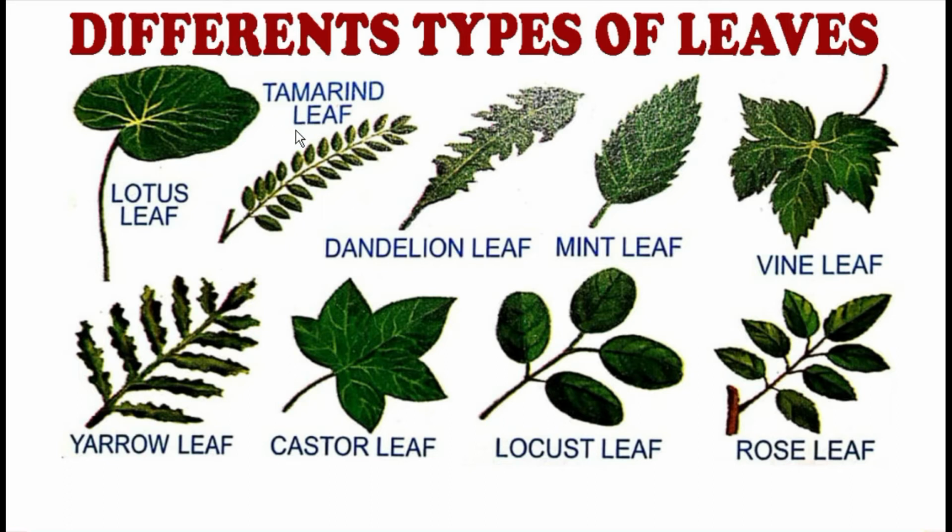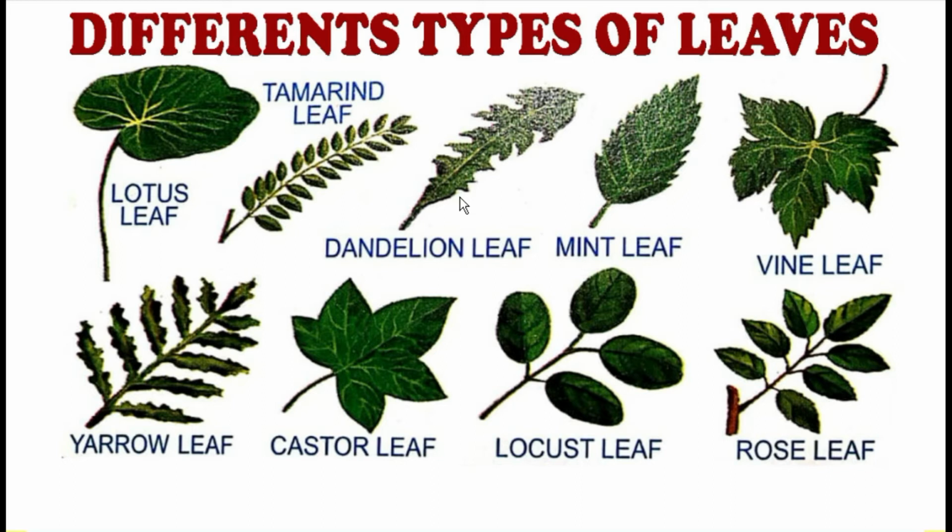Now come to the tamarind leaf. See how small the leaves are. It is so beautiful with a very thin stem in between. Now come to the dandelion leaf. These leaves are shapeless. You can say it is a shapeless leaf because somewhere it is very large and somewhere it is very small. These leaves are known as dandelion leaf.